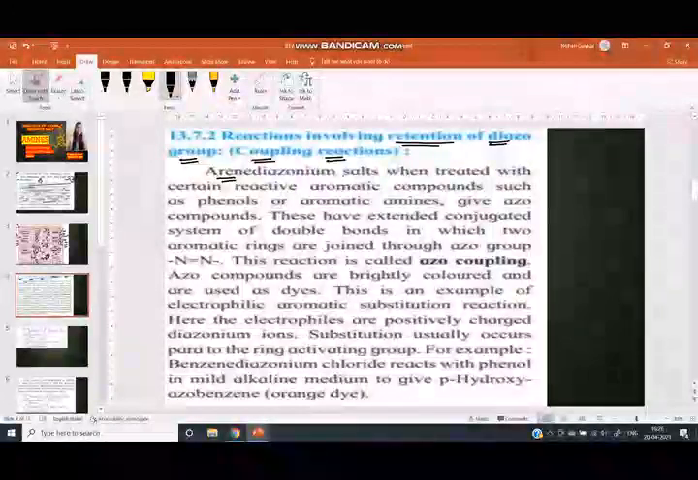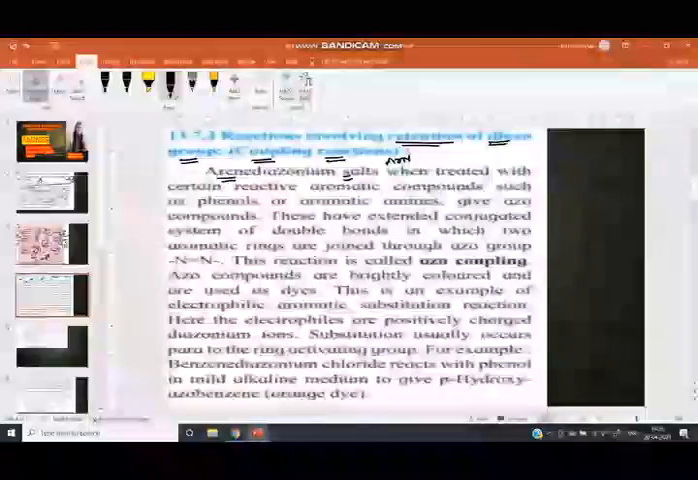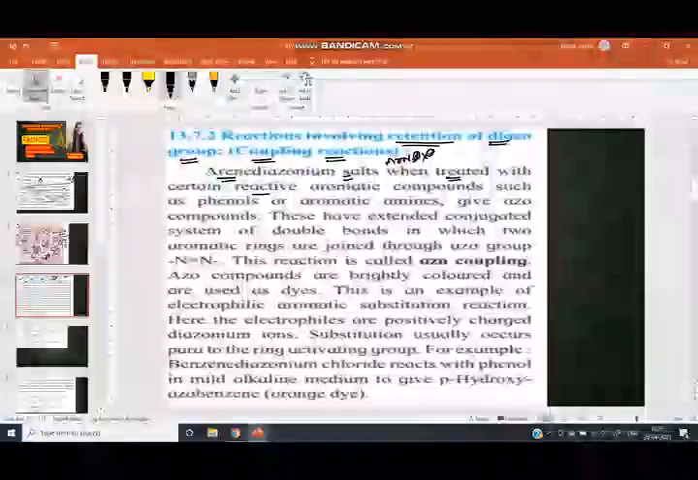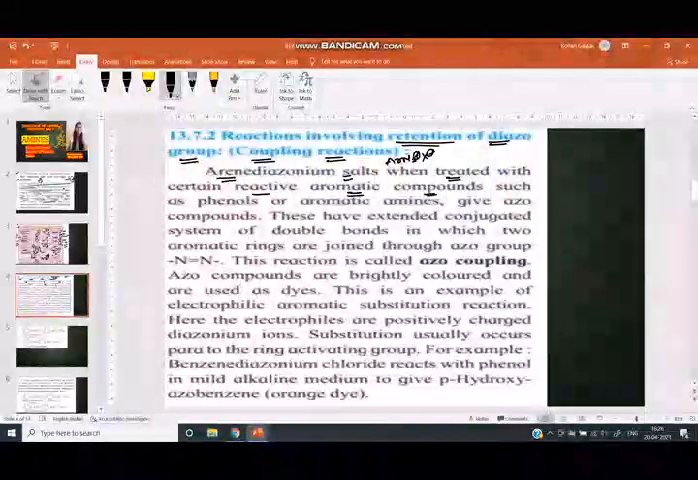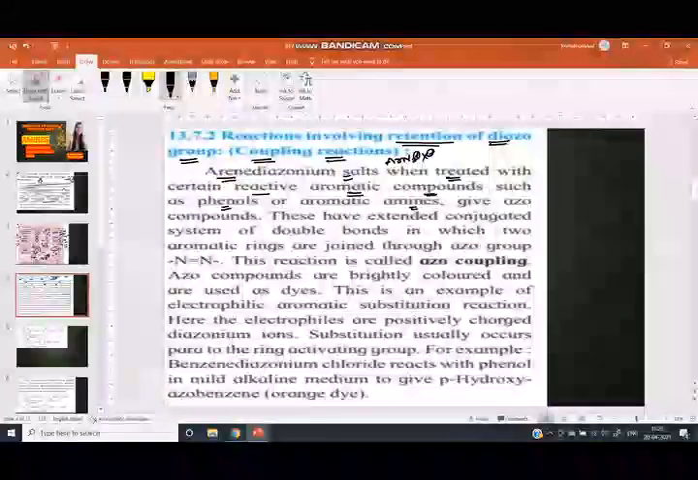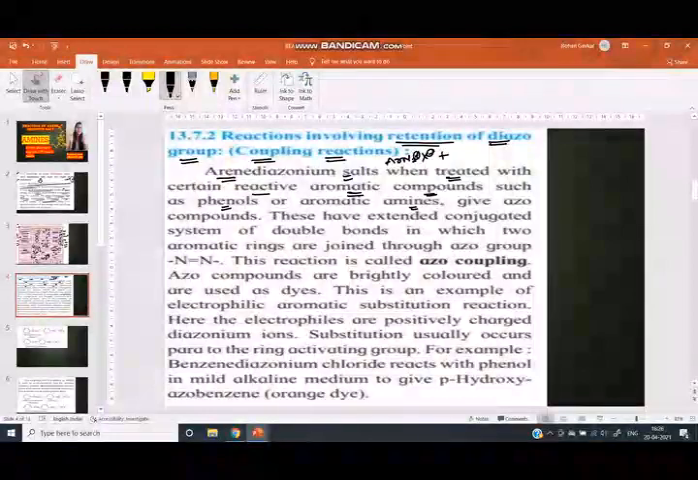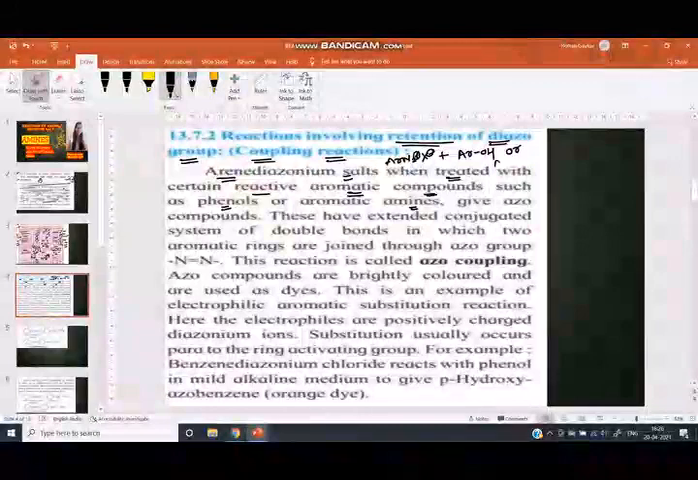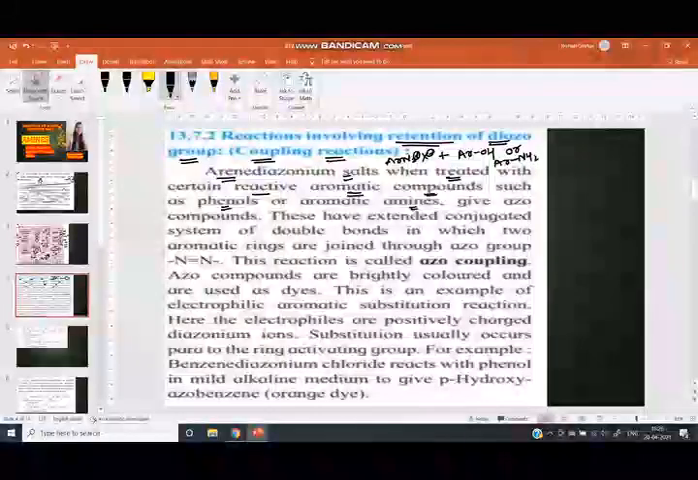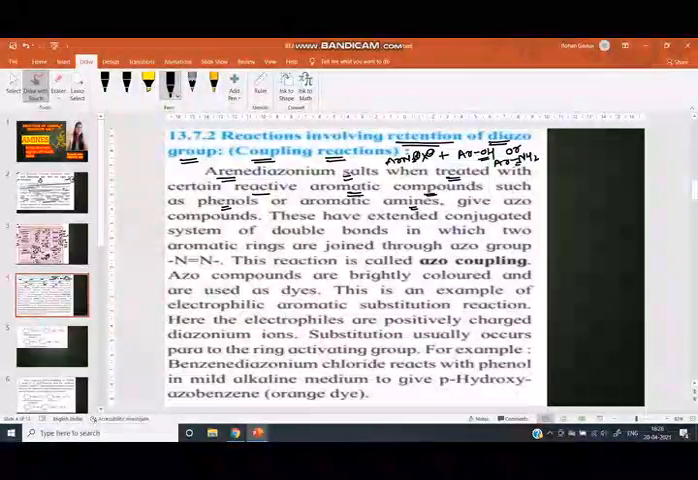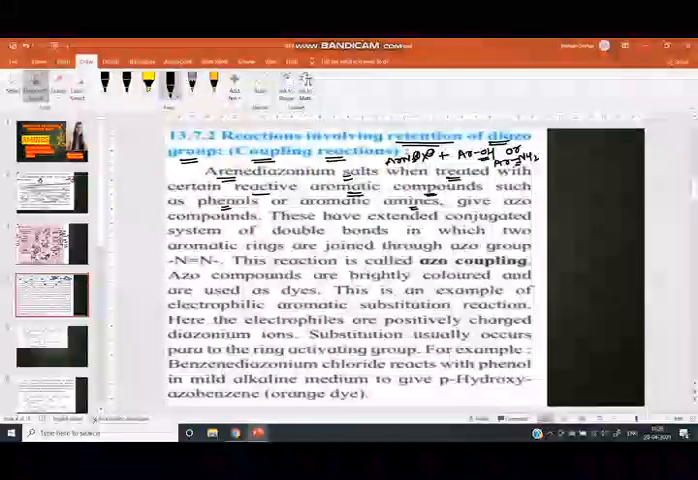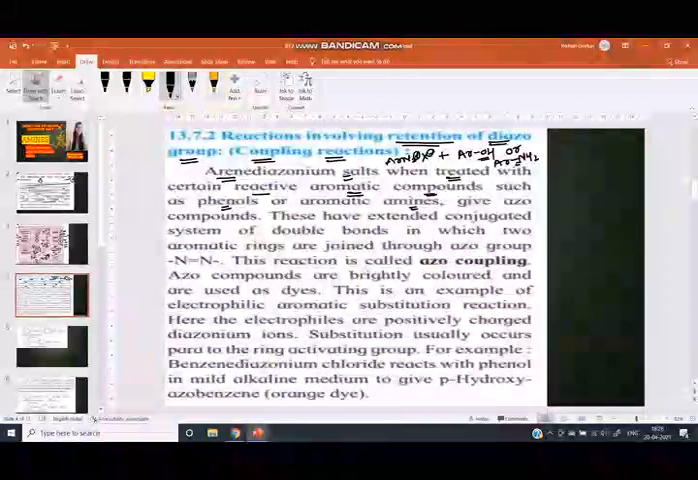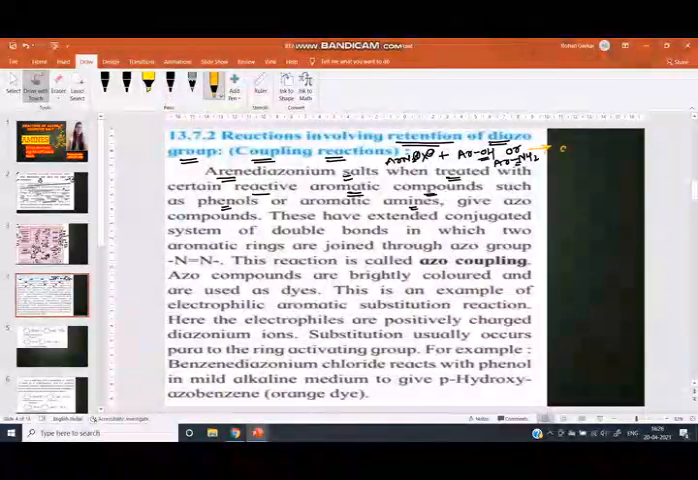The arene diazonium salt, ArN2 plus X minus, is treated with certain reactive aromatic compounds such as phenols or aromatic amines. That is, the arene diazonium salt reacts with ArOH, meaning phenol, or ArNH2. These are aromatic rings, phenols and amines. It gives an azo compound.